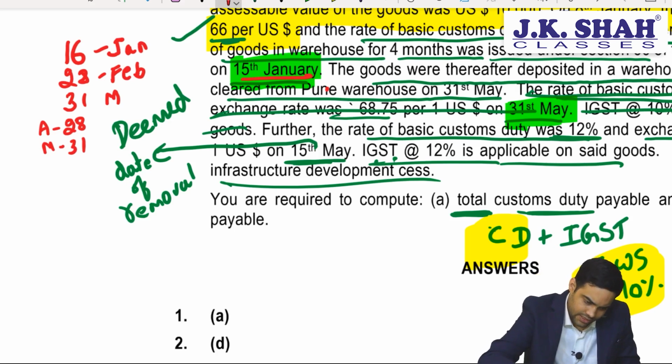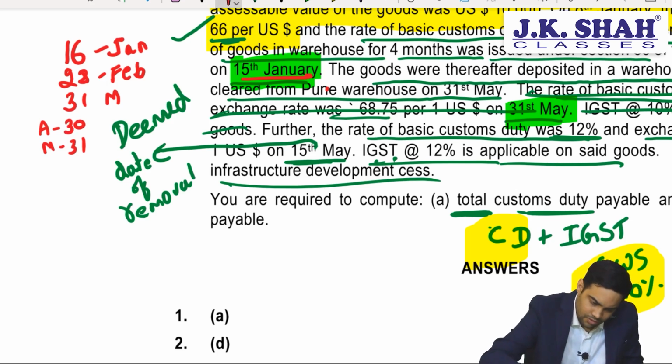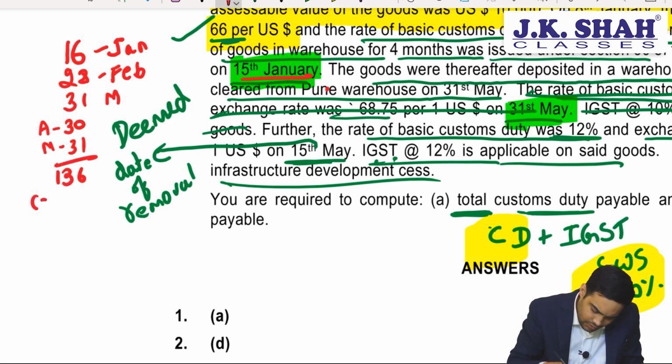You total this up, subtract 90 days, you will get the days. 16 plus 28 plus 31 plus 30 plus 31. That comes to 136. 136 minus 90 comes to 46 days. So interest should apply on 46 days.